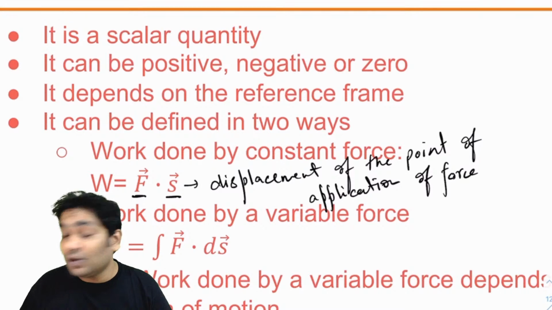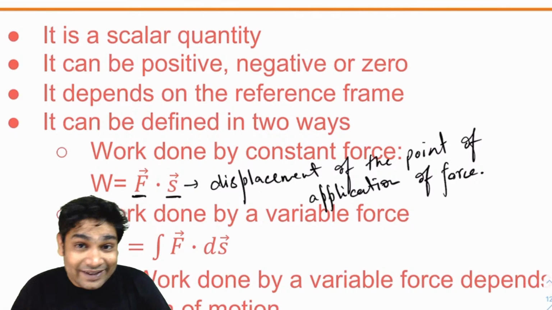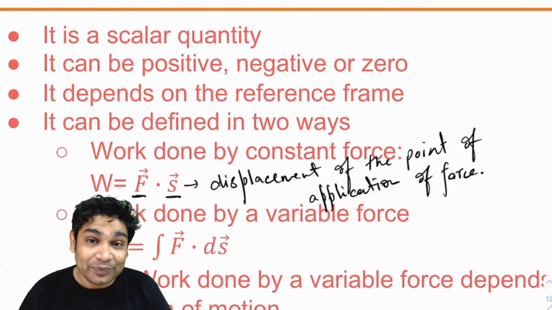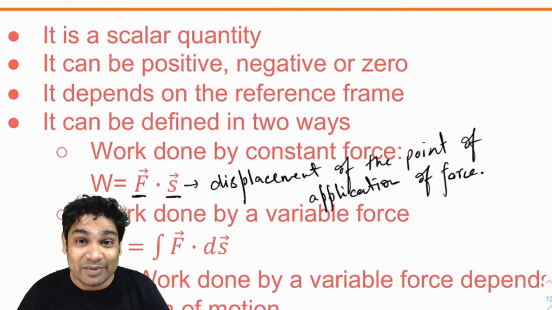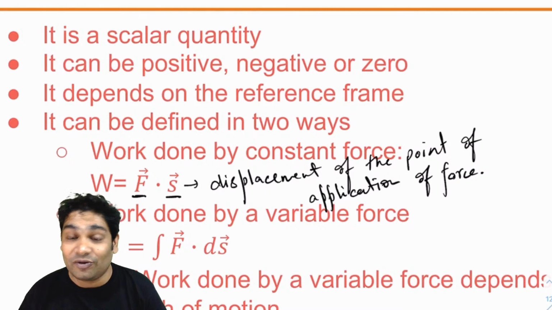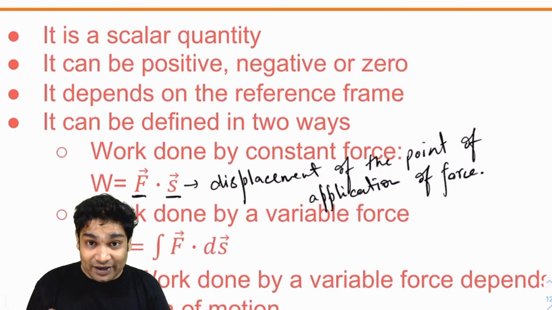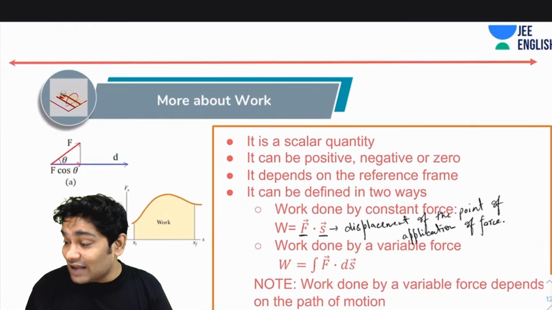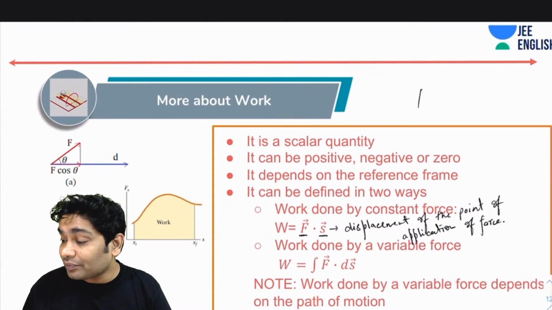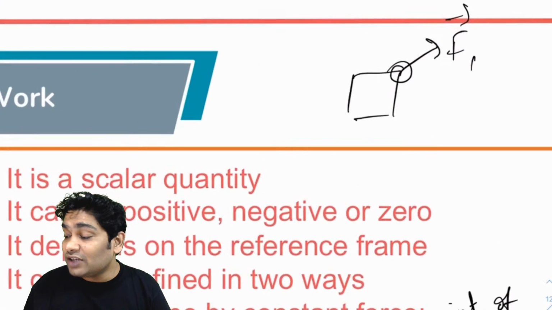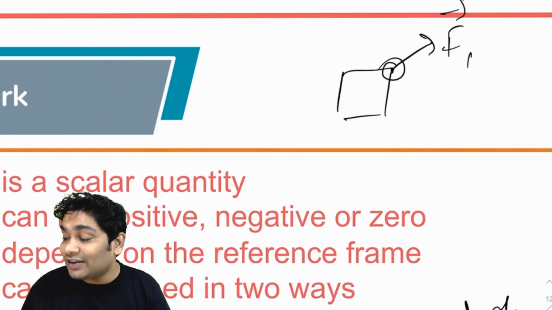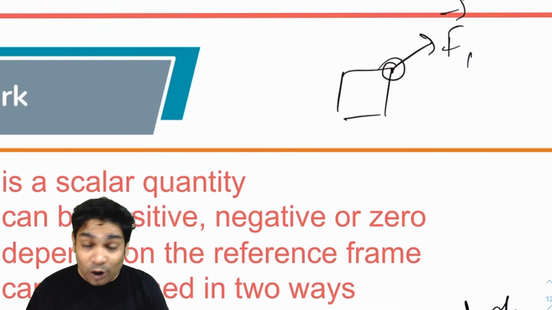A lot of people wrongly think that S is supposed to be the displacement of the object or the body, which is not the case. Please remember, S is the displacement of the point of application of force. At whatever point your F is acting, let's say F1 was acting here, S would be the displacement of this exact point where F1 is acting, not the body.